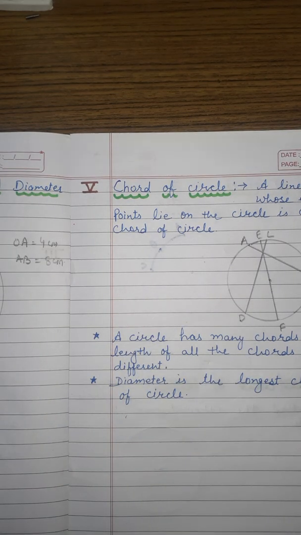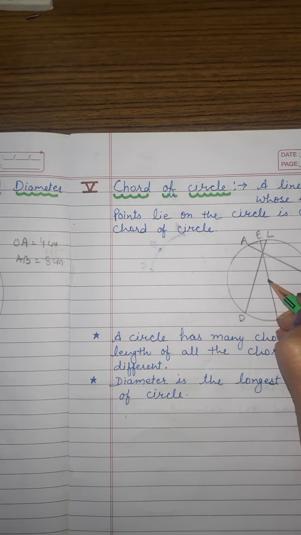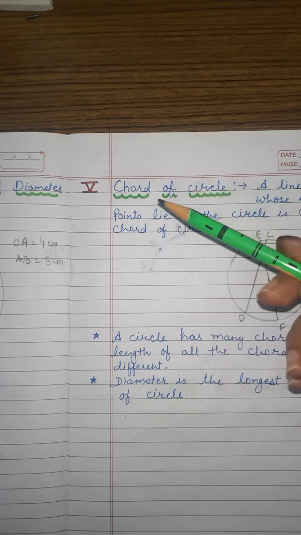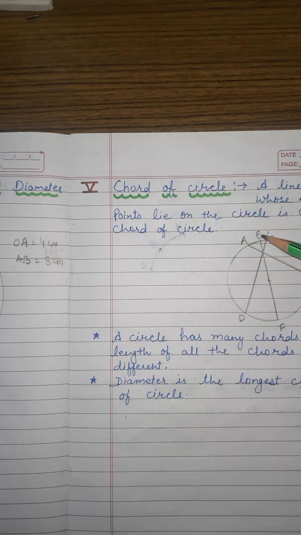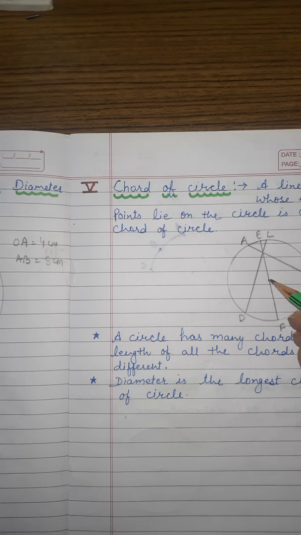Can we say that it is chord of the circle? Yes, it is also chord of circle, because according to the definition, the end points of a chord lie on the circle, and the line segment EF also has its end points on the circle. So we can say that diameter is also chord of the circle.